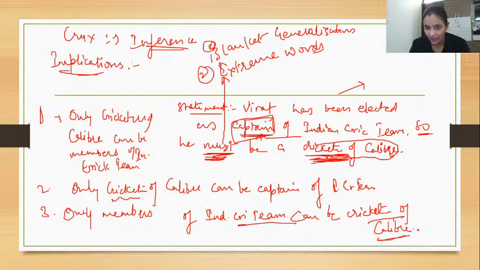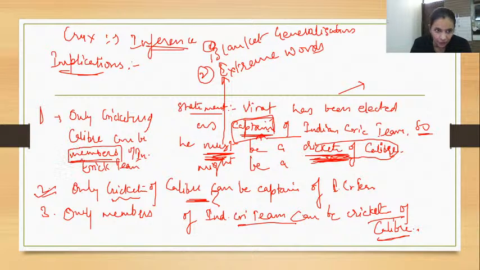So suppose he might be a cricketer of caliber, then what? Then this becomes dicey, guys. This assumption can be dicey. But yes, again, then also it will be true. Clear? So this member, we are talking about the members, it is out of the passage. It is not written anywhere.